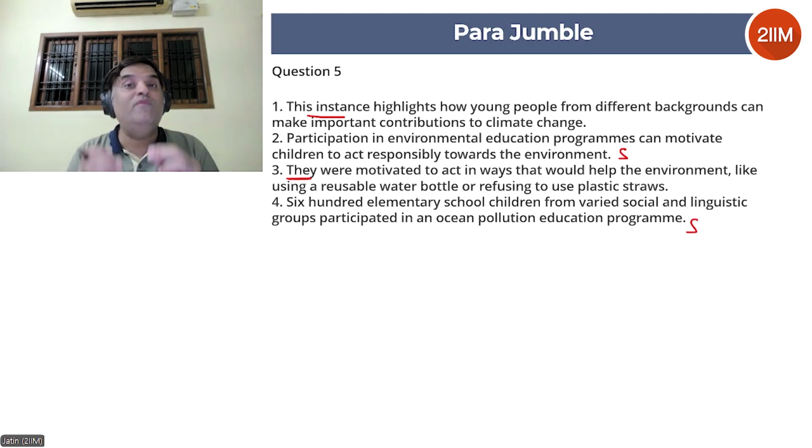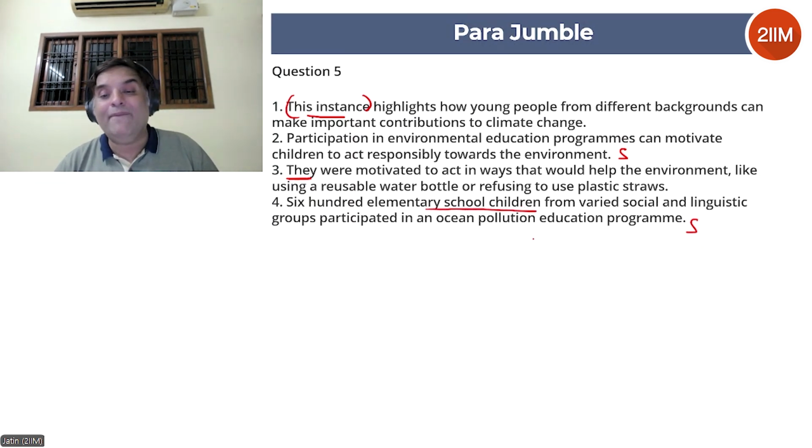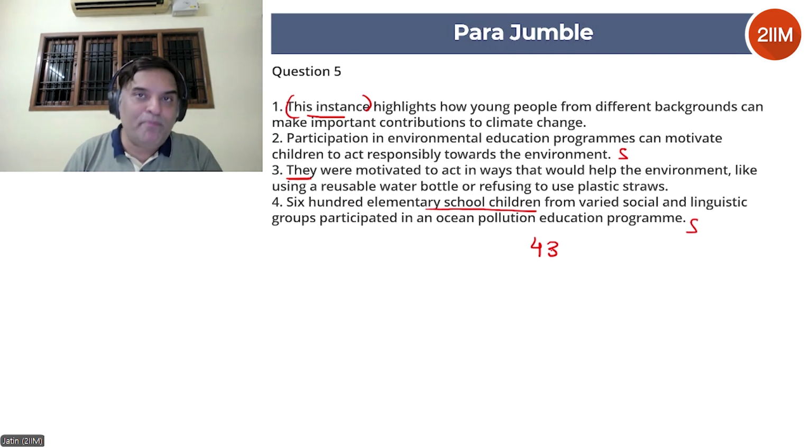What is the most obvious link? Now, one says this instance highlights how young people from different backgrounds can make important contributions to climate change. Now, what instance? Where is that instance? Let's look at it. It says they were motivated to act in ways that would help the environment, like using a reusable water bottle or refusing to use plastic straws. This is a concrete instance which can explain one. But now again, if you're coming to 3, who is they? They is most likely referring to these elementary school children. So 4-3 is a good pair or a good link.